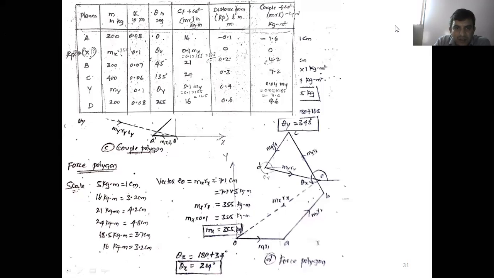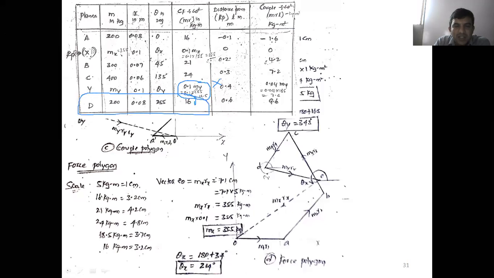Either consider this. If you consider this also, no problem, we'll get the same value. But here, what we draw is a force polygon, so we will not consider this one. Again, we'll leave this one. Now we'll go for the next one. What is the mass D?